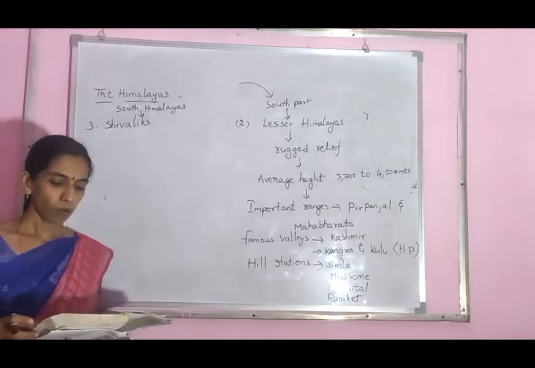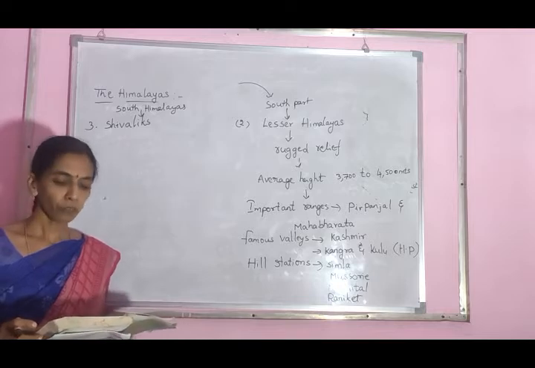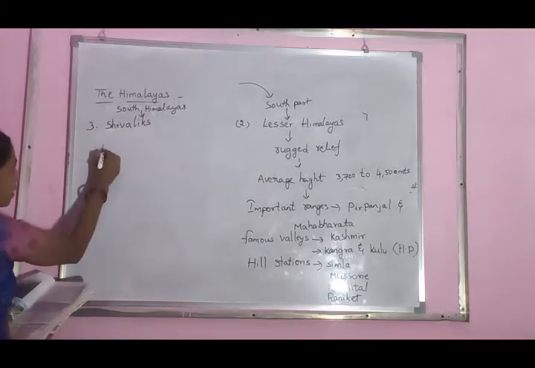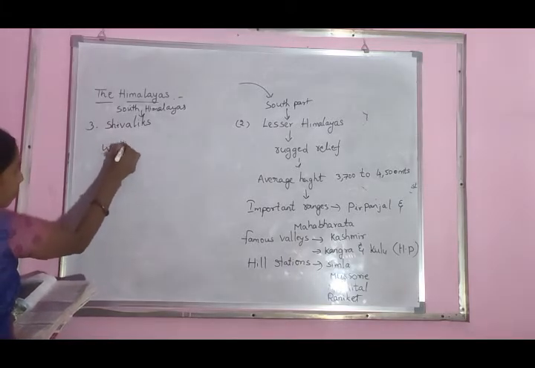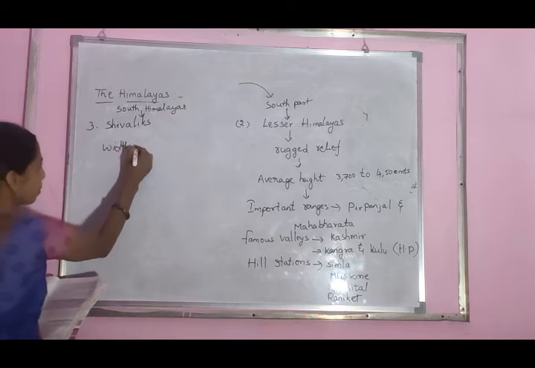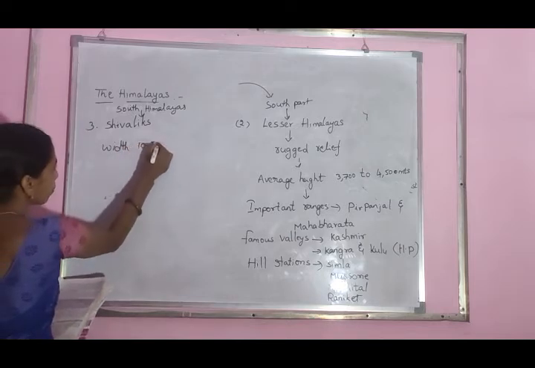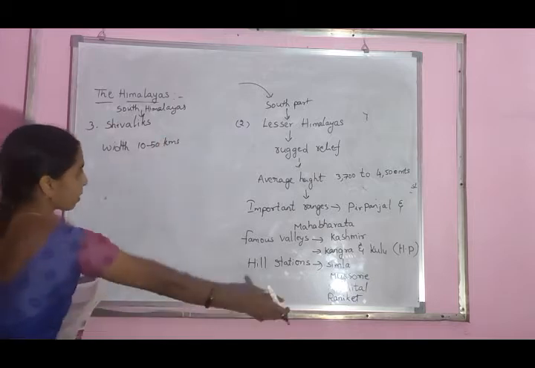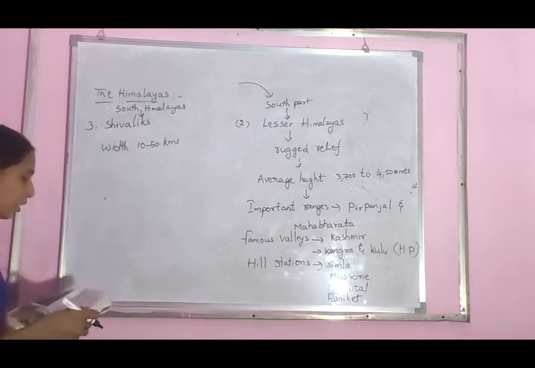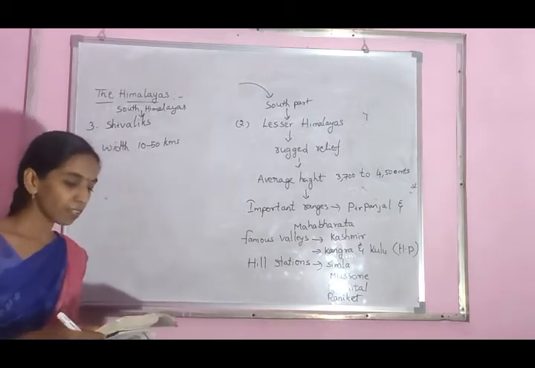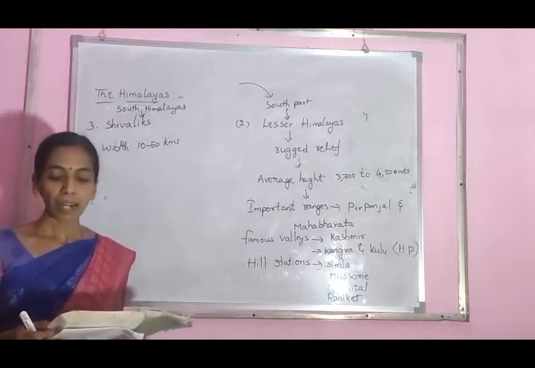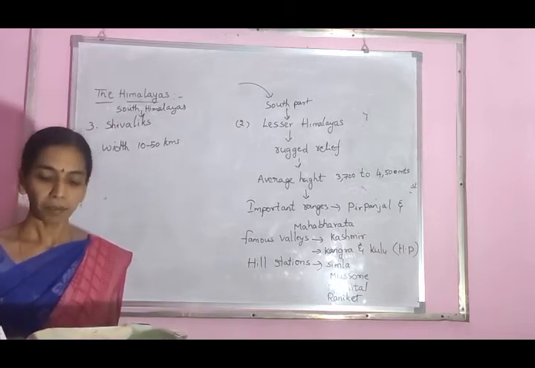The Sivaliks extend over a width of 10 to 50 kilometers. How many kilometers is the Sivalik width? 10 to 50 kilometers. And they have an altitude varying between 900 and 1,100 meters.